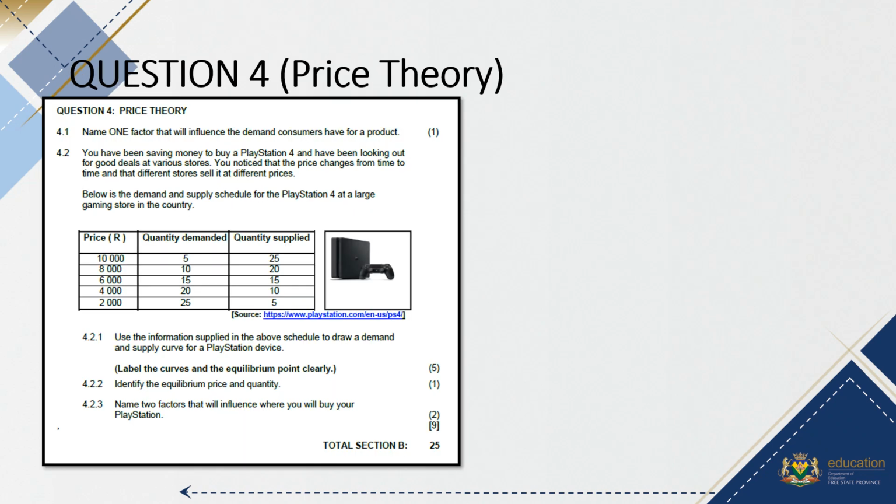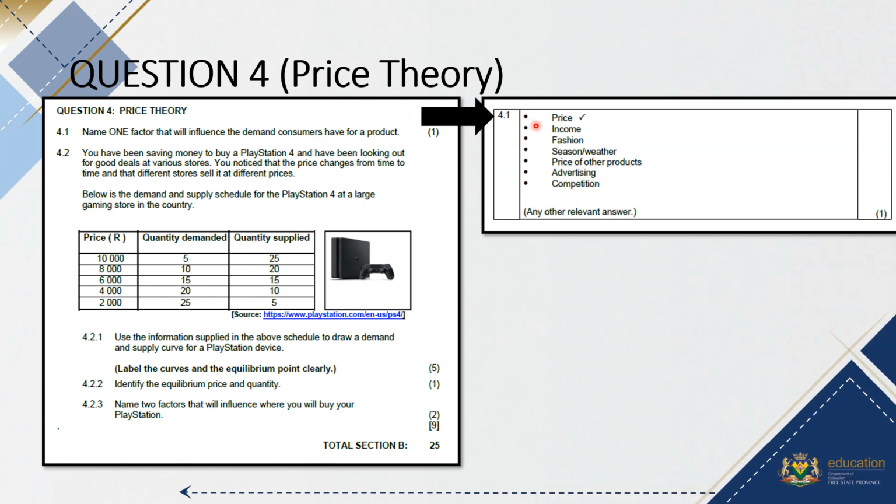Then if we look at question 4, that was the price theory. 4.1 asks for one factor that influenced the demand customers have for a product, and that would be anything like price or the income or the fashion or the season or the weather, the price of other products, advertising or competition, or any other relevant answer that you may have in your notes and you deem then correct.